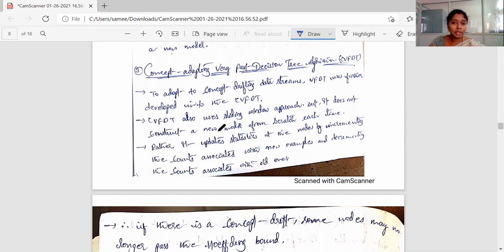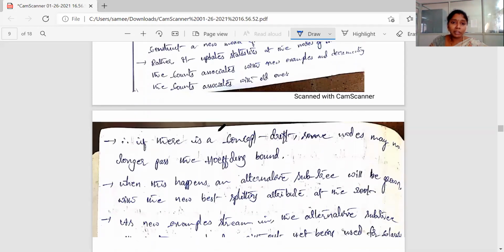So what the concept adapting very fast decision tree algorithm does is change the statistics of the model constructed. It updates the statistics at the nodes by incrementing the counts associated with the new examples, and it also removes the statistics belonging to the old examples. Like that, the model is up to date at every moment. This is the perfect solution for dealing with the concept drift problem.